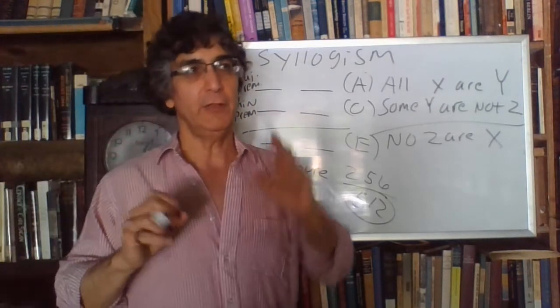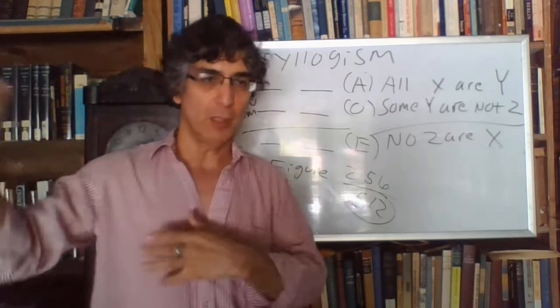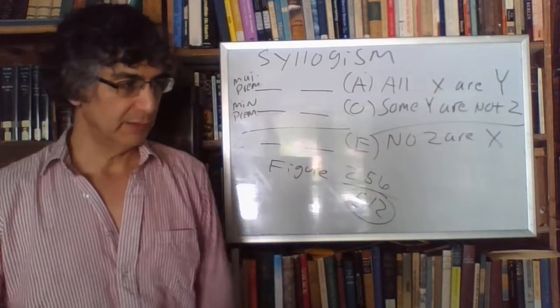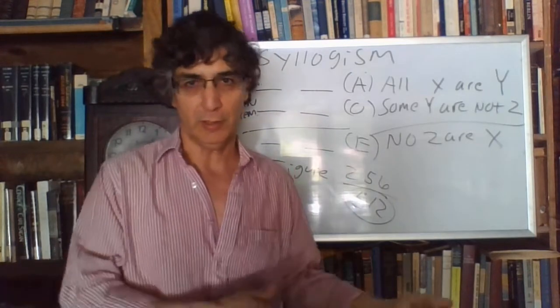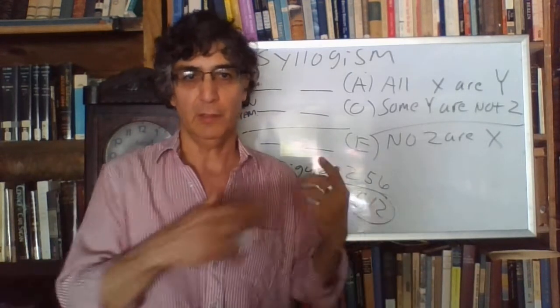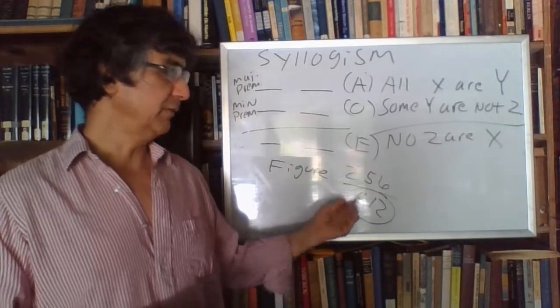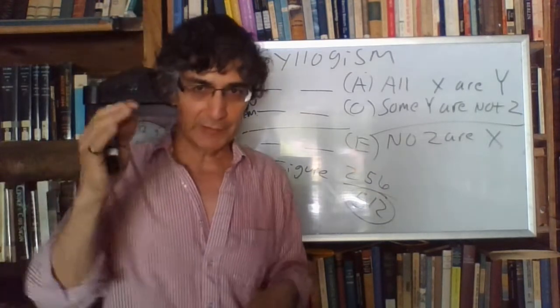In other words, you could take any 3 terms. You could take dogs, cats, trucks, and then just begin. All dogs are cats. Some cats are trucks. No trucks are dogs, and on and on. You could make 512 different syllogisms.